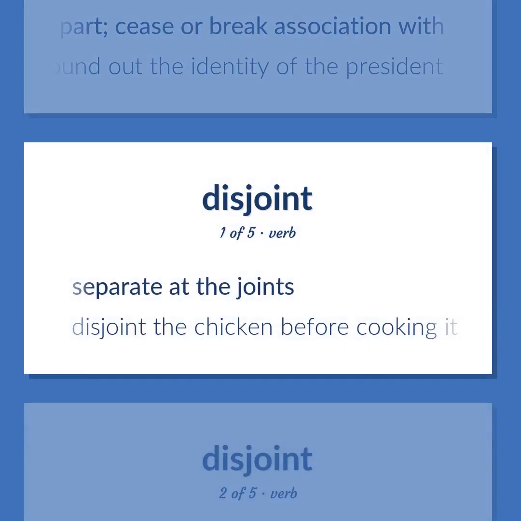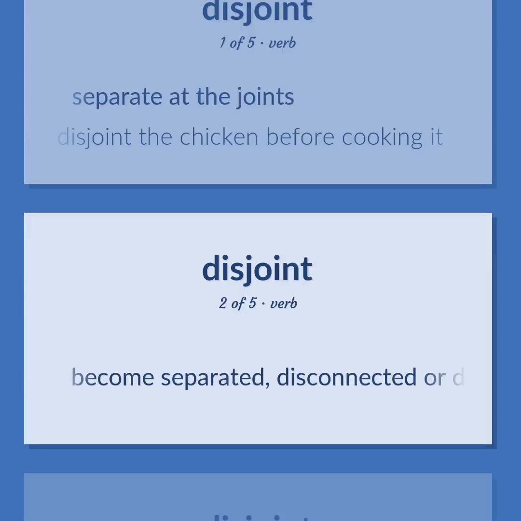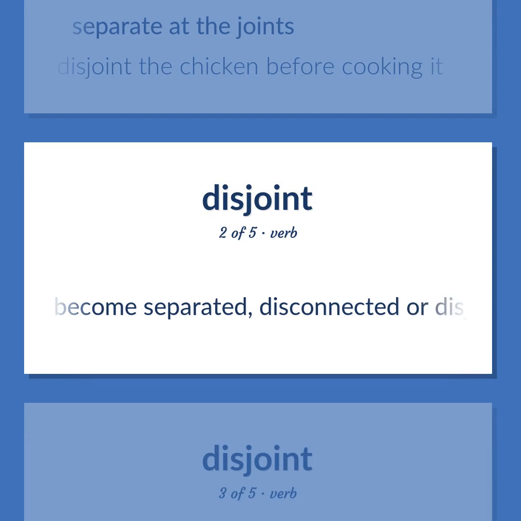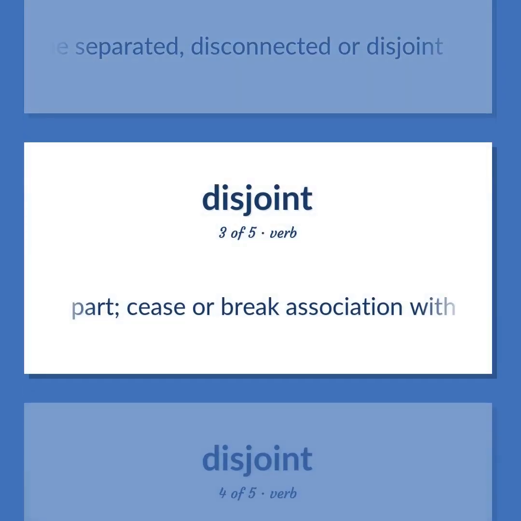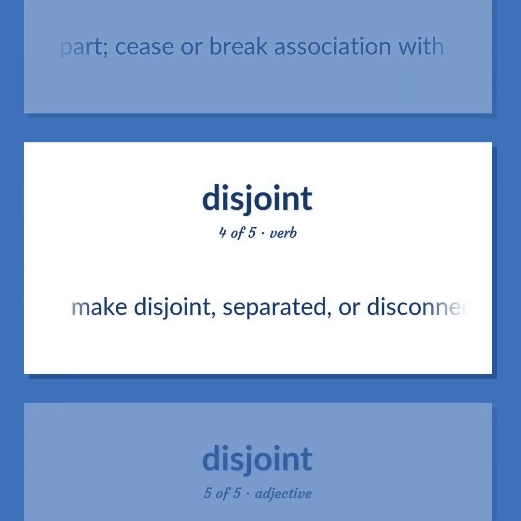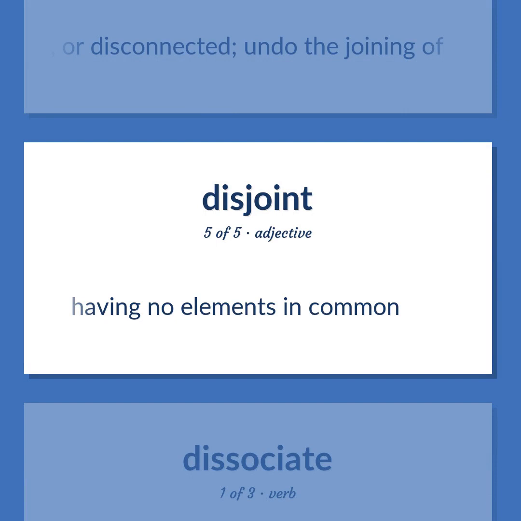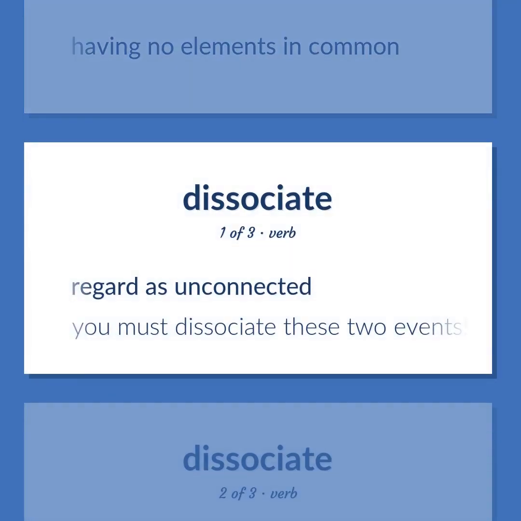Separate at the joints. Disjoint the chicken before cooking it. Become separated, disconnected or disjoint. Part. Cease or break association with. Make disjoint, separated, or disconnected. Undo the joining of. Having no elements in common. Regard as unconnected. You must dissociate these two events.